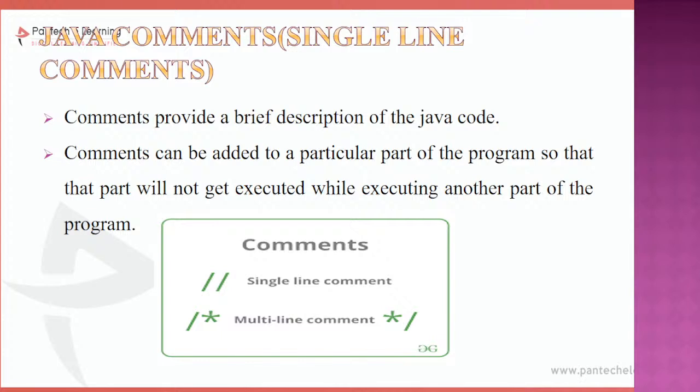What do you mean by a single line comment? From the term you can just understand. It is prepended by two forward slashes. It contains a single commented line. And what do you mean by a multi-line comment? It contains multiple lines. It is enclosed within slash, asterisk and asterisk slash. So it is called multi-line comments.